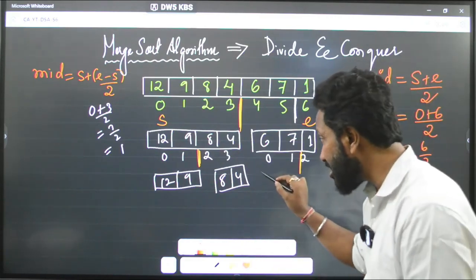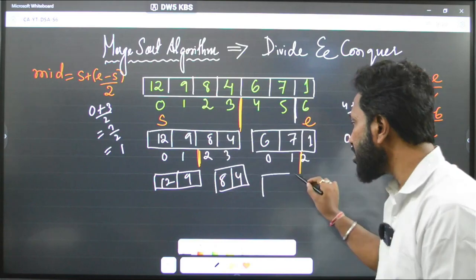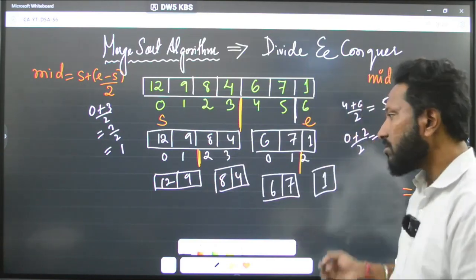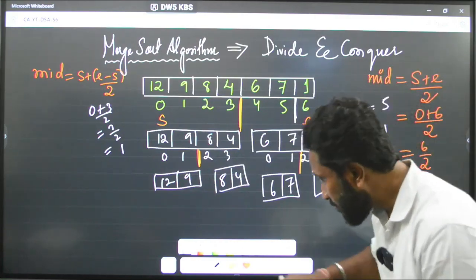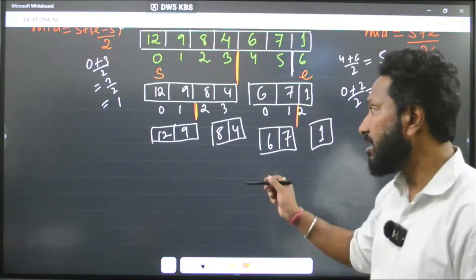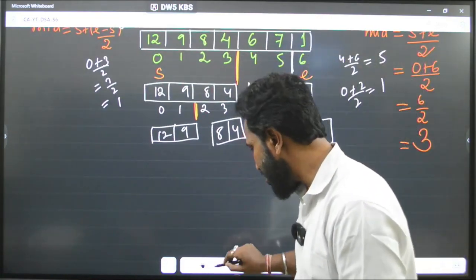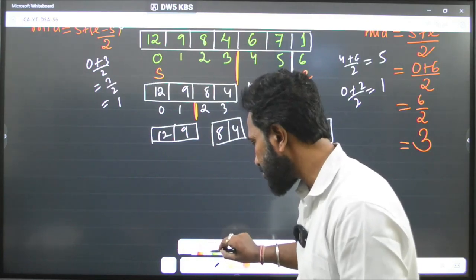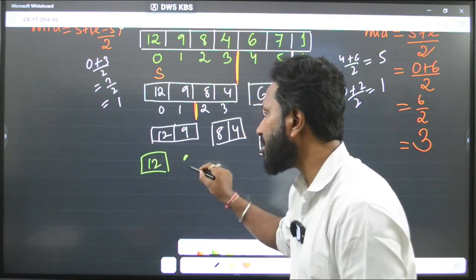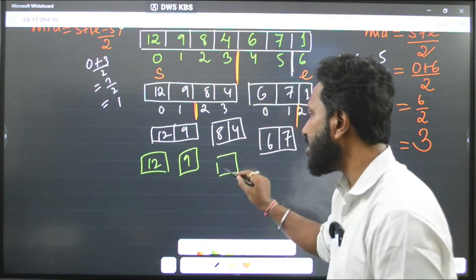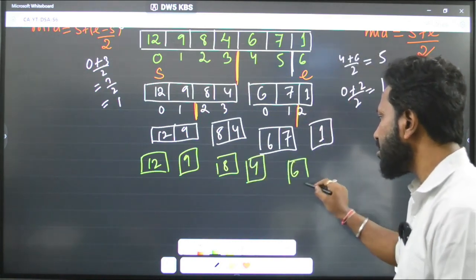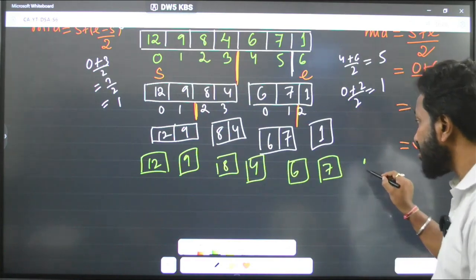Now see this. This becomes 6, 7, and this becomes 1. Got it? Now we will keep dividing that. See, this becomes 12, 9. Let's take a different color. Now this becomes 12, and this becomes 9. This becomes 8, this becomes 4. This part becomes 6, this becomes 7, this becomes 1.